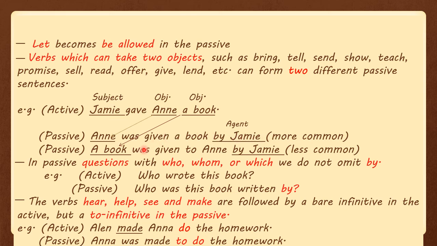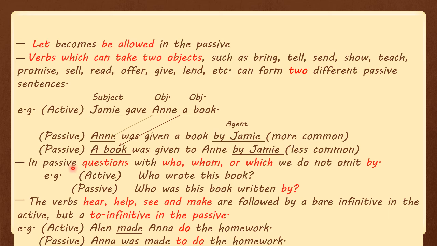Okay, let's have another passive sentence using the other object now, a book. A book becomes the subject, and we have "A book was given to Anne by Jamie," and again the subject of the active sentence becomes the agent, but this sentence is less common.